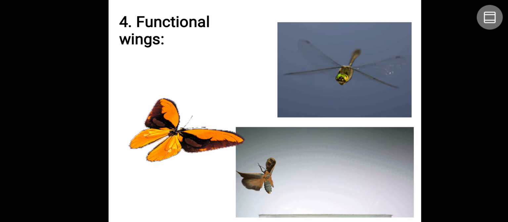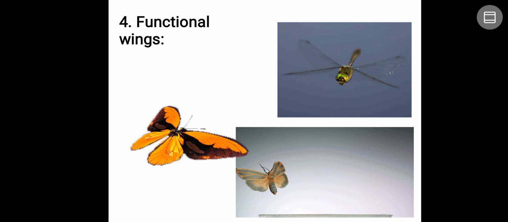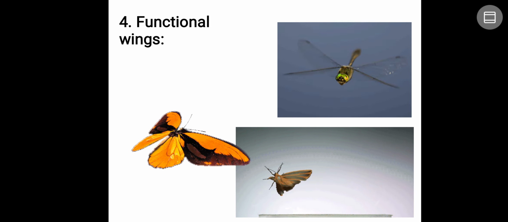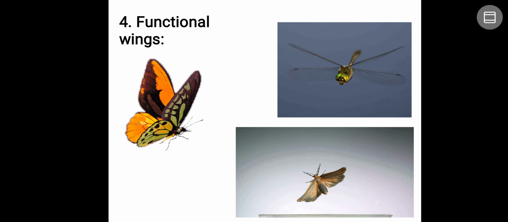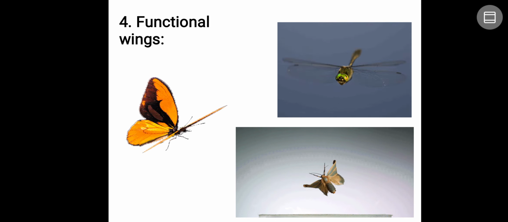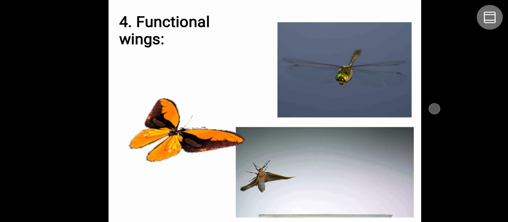In other organisms, like human beings, we use the front legs as hands, even in monkeys and others. But in insects, along with three pairs of legs, they even have two pairs of functional wings. Insects are the only invertebrates to possess functional wings.